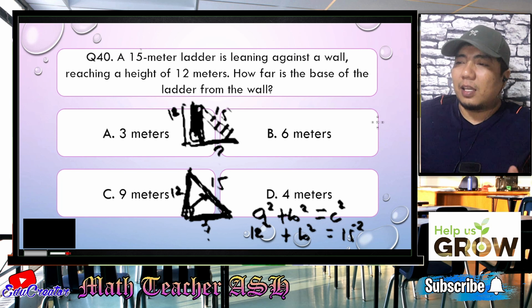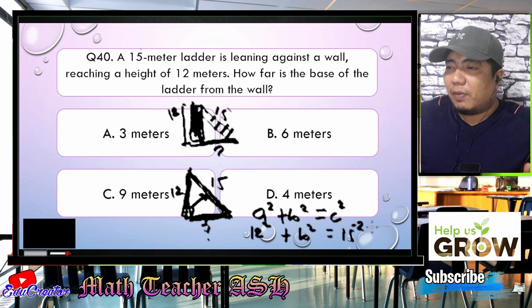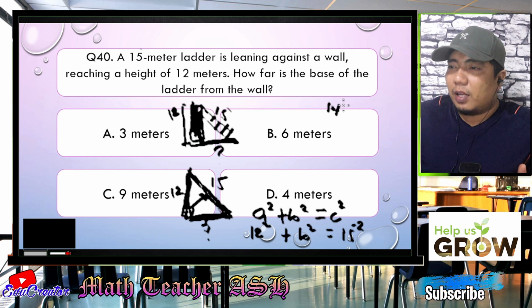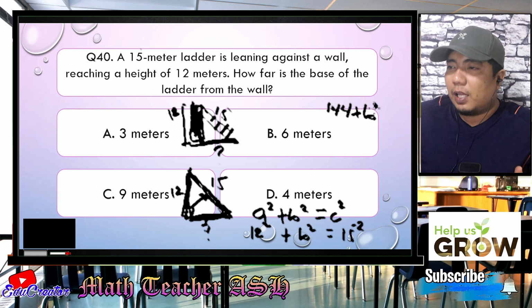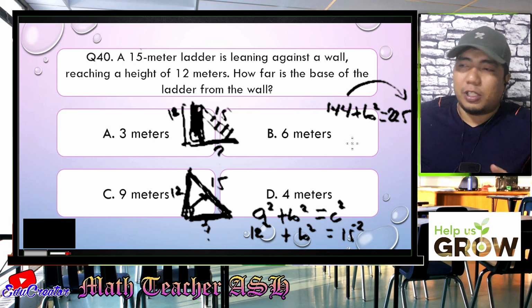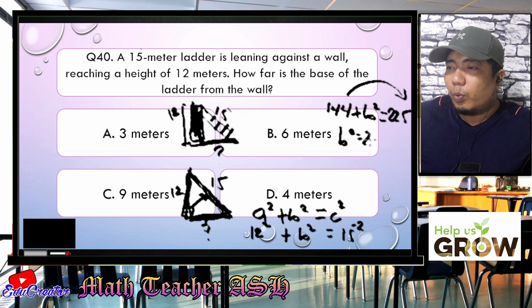So if that is the case, my dear math learners, if you simplify this, 12 squared is 144, plus B squared is still unknown. Our 15 squared is 225. Now, you transpose the 144 to the other side, and that will give you 225 minus 144.